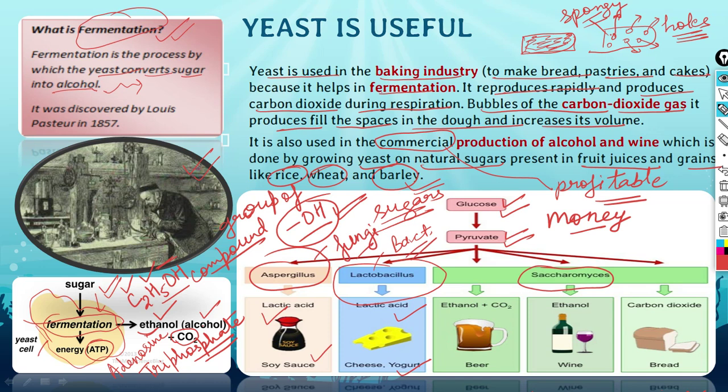So it is used in making beer or wine or bread. Okay, here carbon dioxide is being released, here ethanol is being produced, here also ethanol is being produced. So in this way this yeast was being used by many industries for making profitable products, the products which they can produce and then sell in the market. Now you are going to move to the next slide.